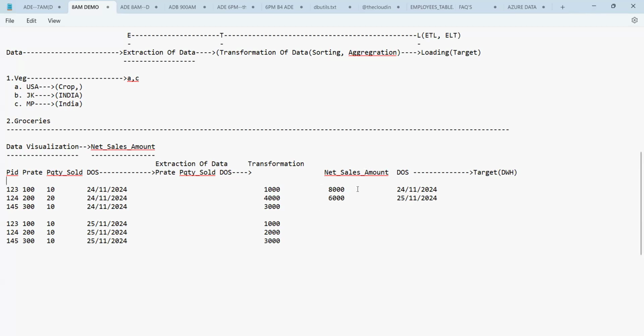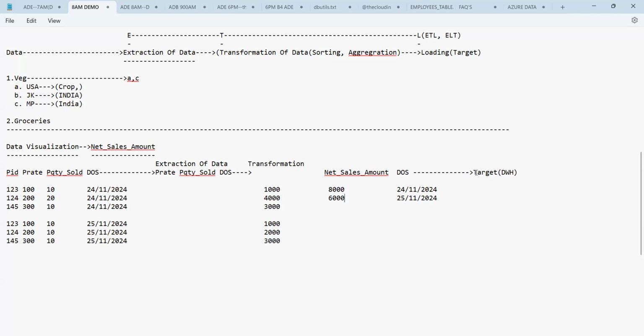Now, can you see, by looking into this data, the supermarket management can take a decision or not? In fact, they can take a decision very easily. Which day's sales is more, the 24th day or the 25th day? Yes, guys, the 24th day's sales is more than the 25th day of November 2024.